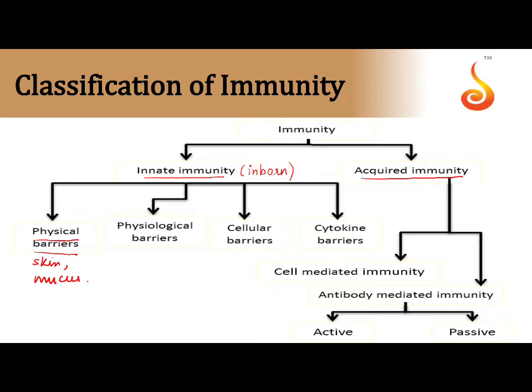Now, the other thing we see here is the mucus. We have several examples of mucus in our body. For example, mucus of the respiratory tract, then we have mucus in the gastrointestinal tract, and also in the urinogenital system.